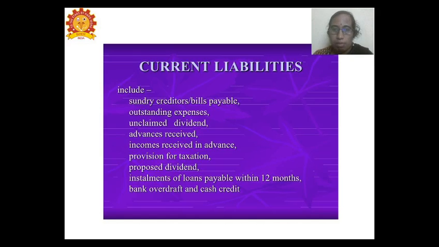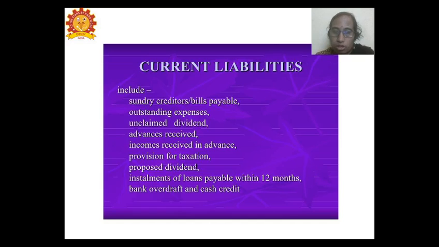Next are the current liabilities, which will be seen on the liability side of the balance sheet, such as the sundry creditors, bills payable, outstanding expense, unclaimed dividend, and we have the income received in advance, provision for taxation, proposed dividend, installments of loan payable, bank overdraft, and cash credit. Here, the sundry creditors are the payments to be made by the business to the raw material suppliers, for which the bills are going to be paid.